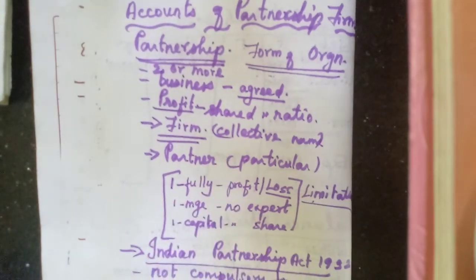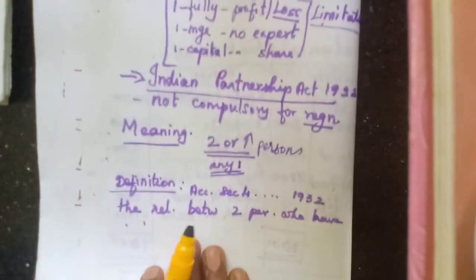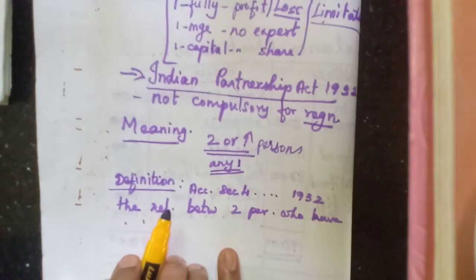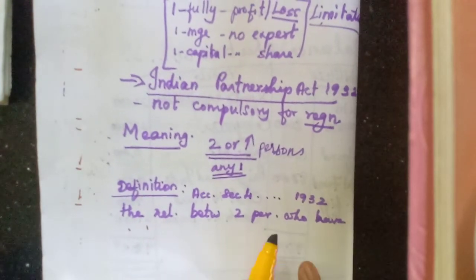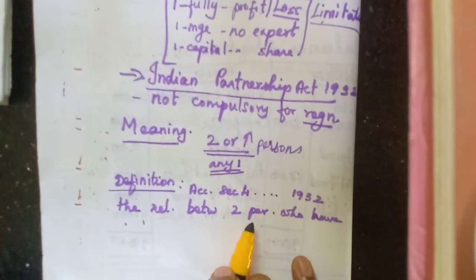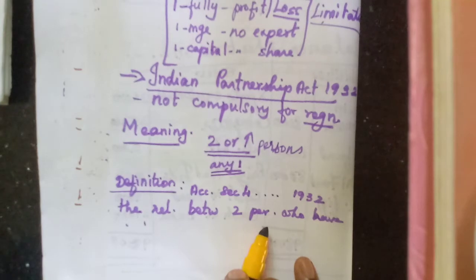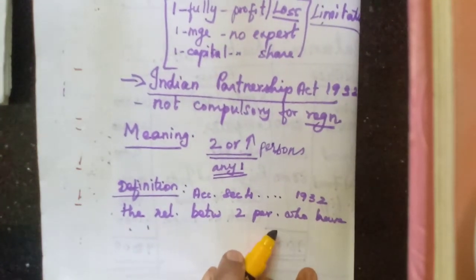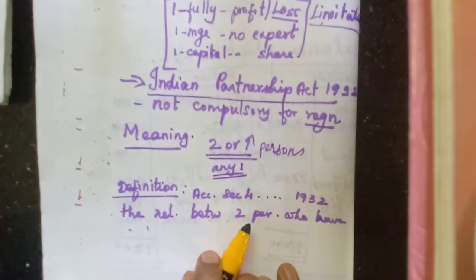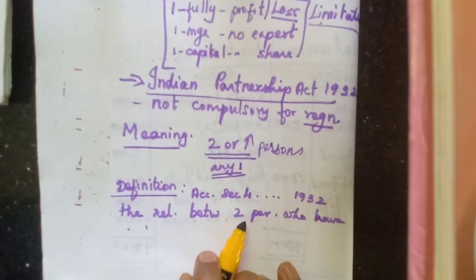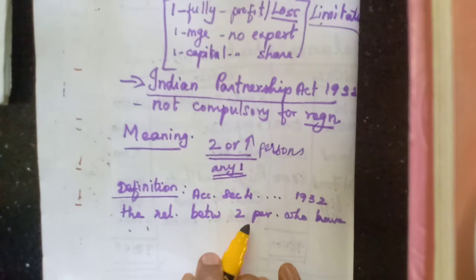It has given that definition as the relation between persons who have agreed. Persons means minimum 2 persons, maximum 50 or 100. Who have agreed to share the profits of a business carried on by all, or any of them acting for all. The definition is given in the book.